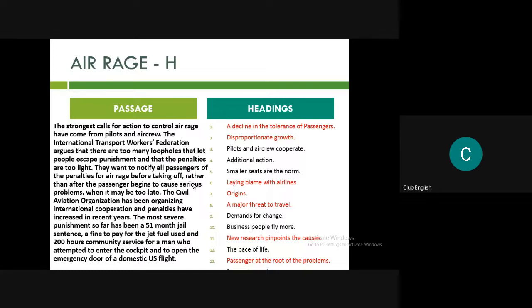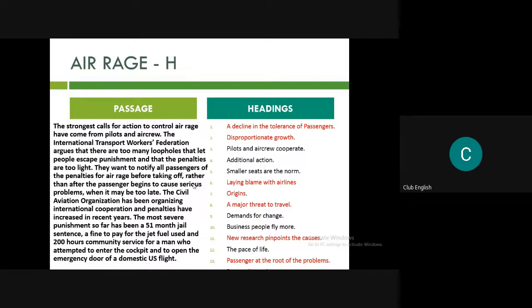The strongest calls for action to control air rage have come from pilots and air crew. The International Transport Workers Federation argues that there are too many loopholes that let people escape punishment, and that the penalties are too light. Full stop. So two sentences are done. Now tell me the answer. Anybody? The answer will be the ninth line, demands for change. Yes, this is the answer.